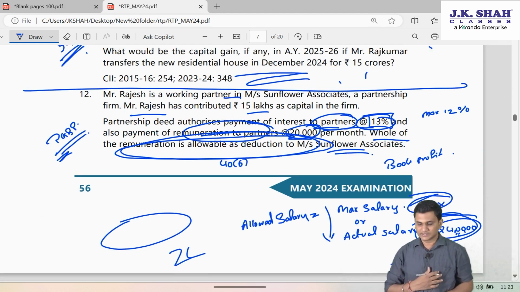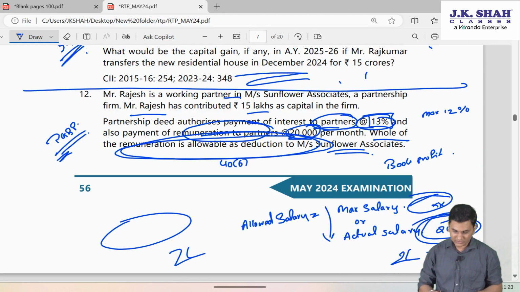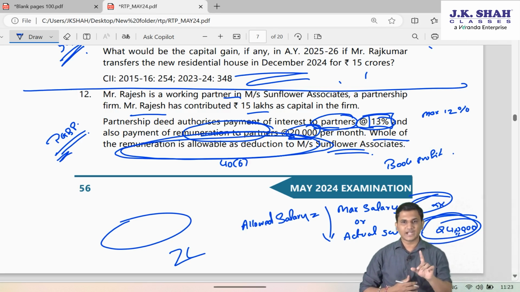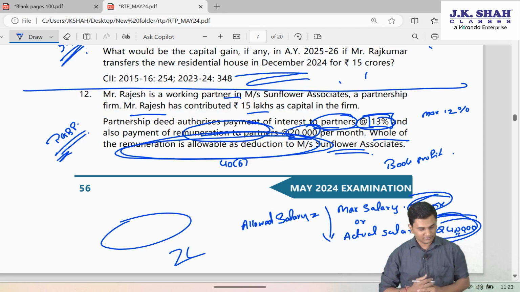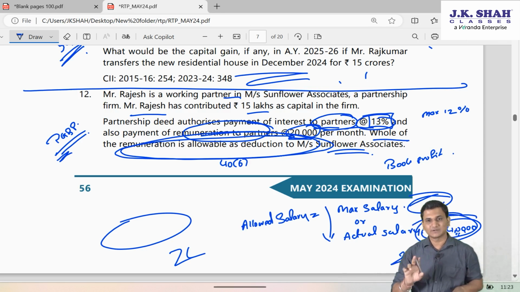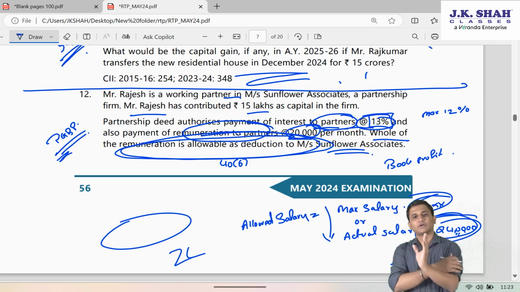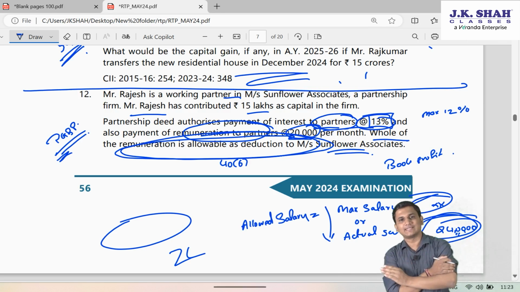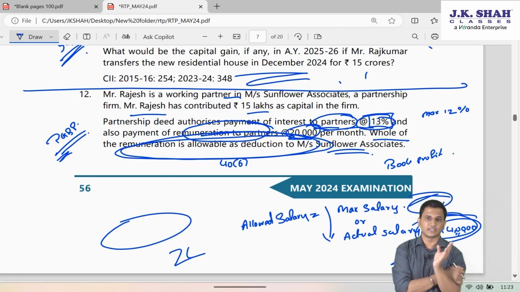However, interest, since the firm has given 13% of 15 lakh, so 15 lakhs into 13%, 1,95,000, that won't be allowed to the firm as a deduction. It will be restricted to a maximum of 12%, which is 1,80,000. And since the deduction to the firm is only 1,80,000, taxable in the hands of Rajesh will be only 180.